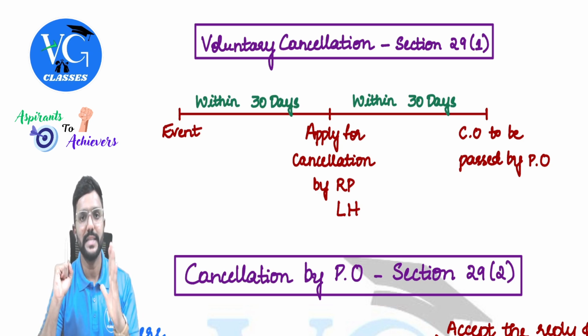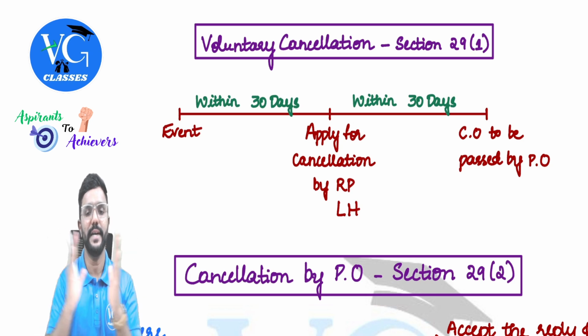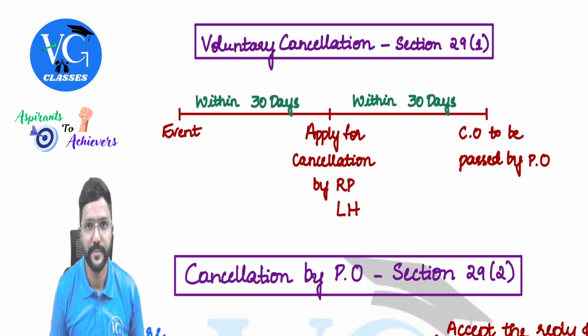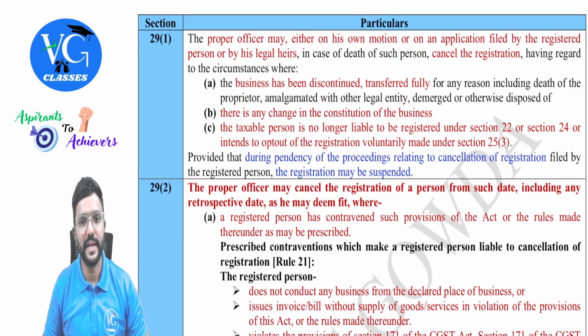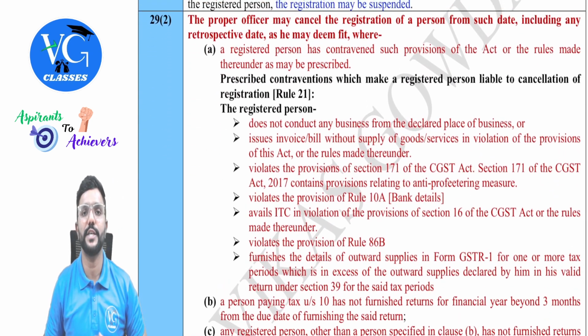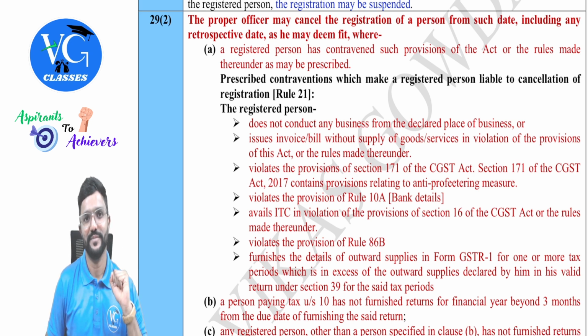I repeat, once the cancellation proceedings is started, immediately it may not be closed or completed. So till it is completed, during this intervening period, registration would be suspended. Got it? Yes, sir. So section 29 subsection 1 we discussed. Section 29 subsection 2. Here the registered person is not applying for cancellation. Proper officer is taking an initiative.